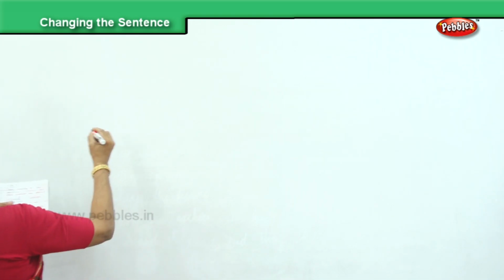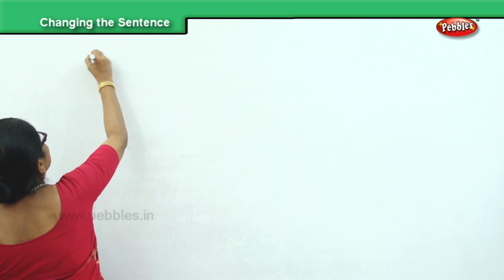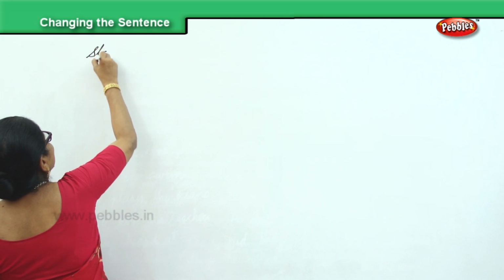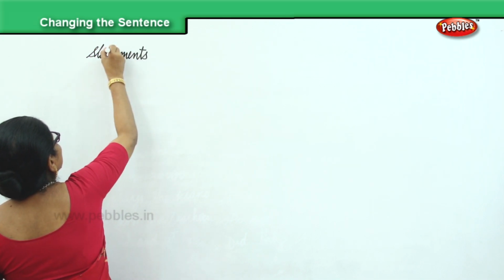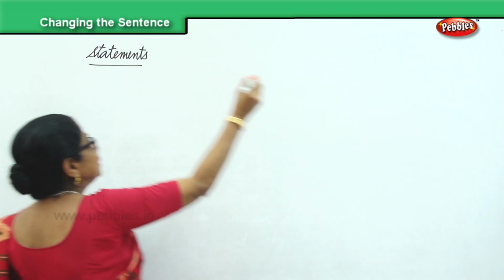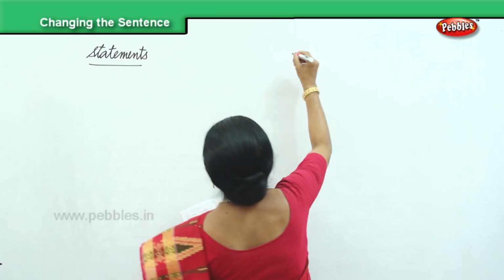So, look carefully at these sentences, observe how these questions are formed so that you can make your own statements. Statements you will provide, questions I will provide. You're going to give the statements and here you have the questions.